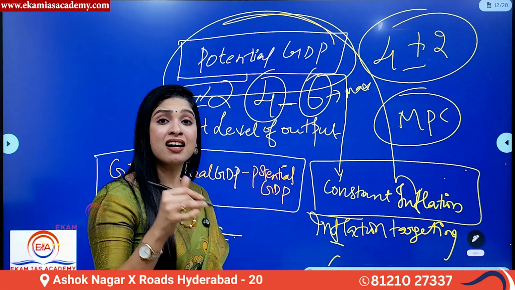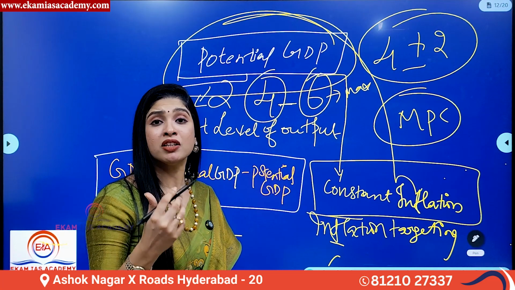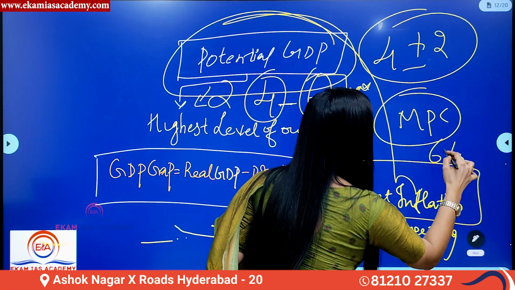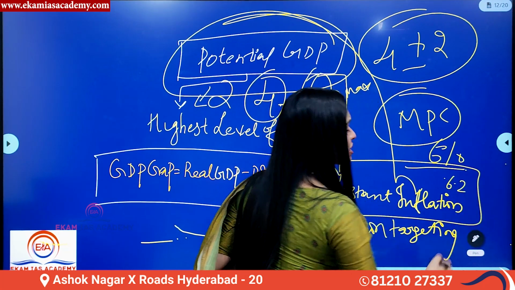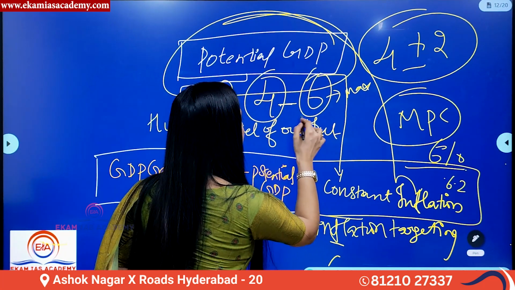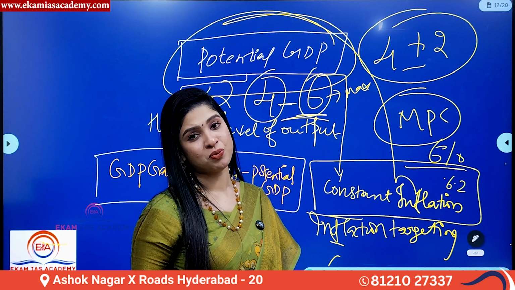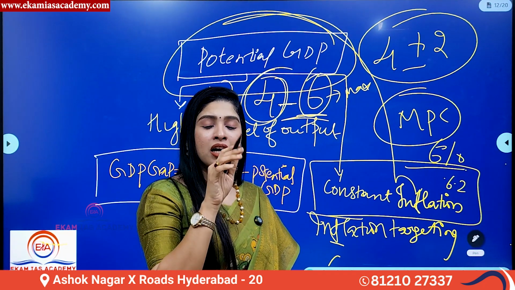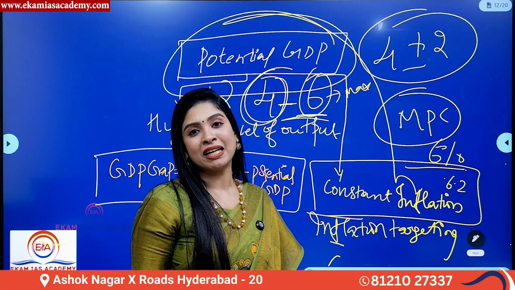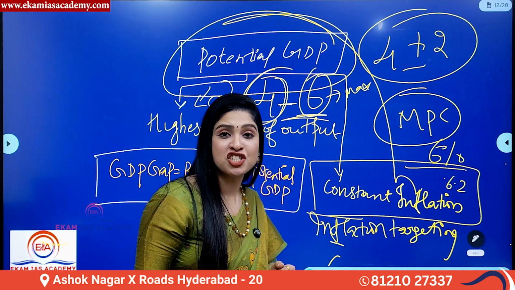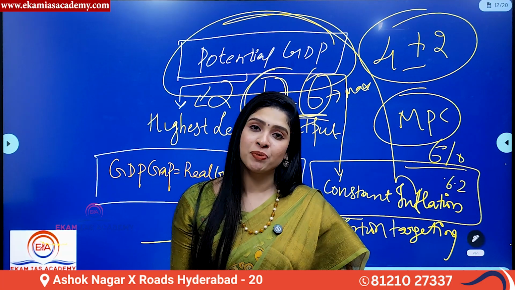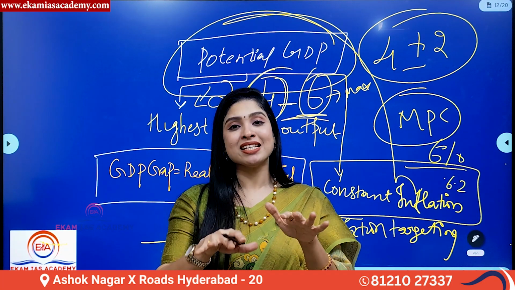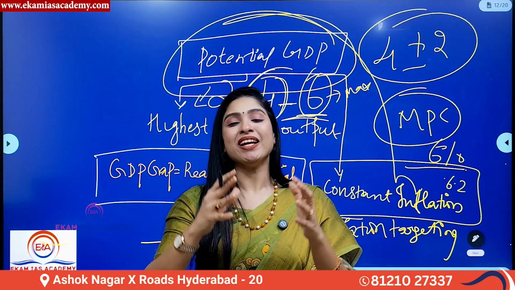Having said that, in our country India today, as per November 2024 data, what do we see? Inflation is more than 6%. It is 6.2%. But the target is what? Only up to 6%, which is the maximum value. But ideal is 4%. Now, why I told you this particular topic is, when I teach you potential GDP, the factor called inflation will come. The term called constant inflation will come. So you'll understand what is inflation, how it has to be targeted.